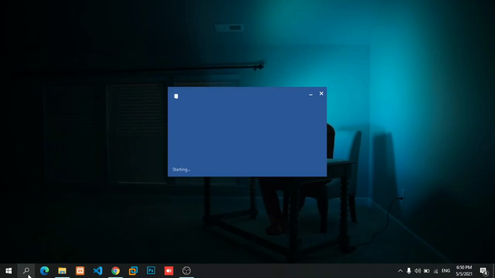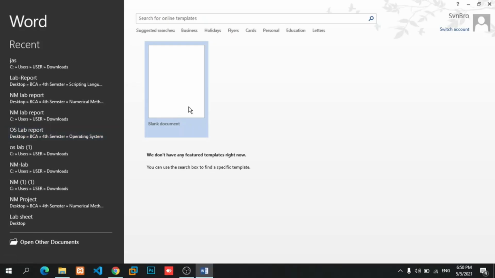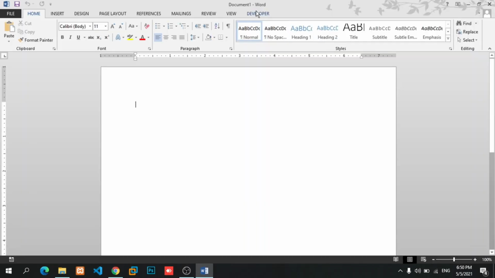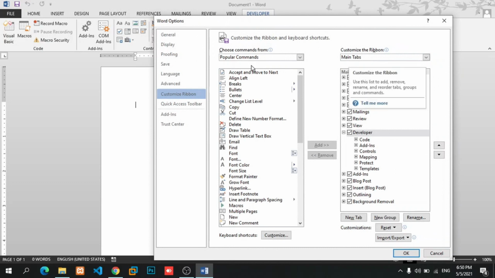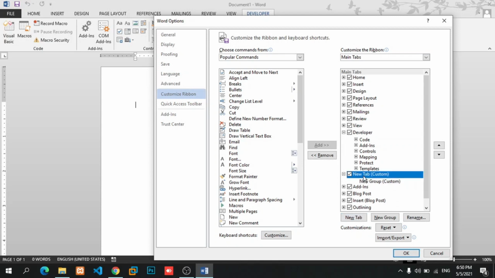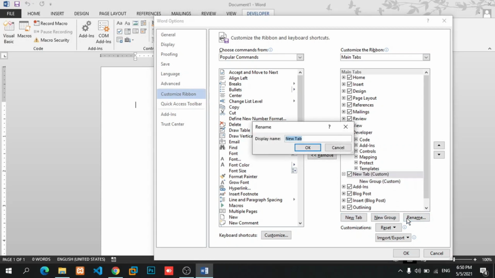Open Microsoft Word. Right-click on the Ribbon section. Click Customize the Ribbon. Add new tab. Rename the tab.